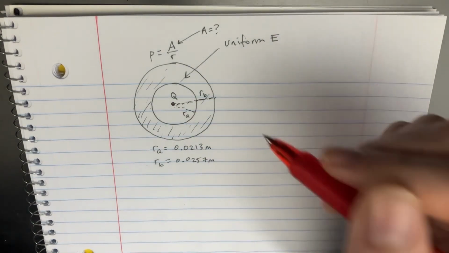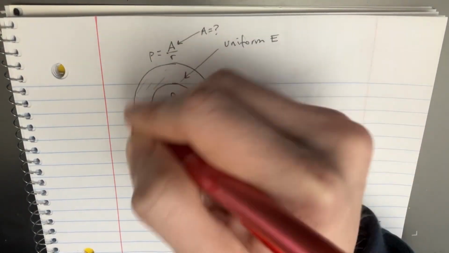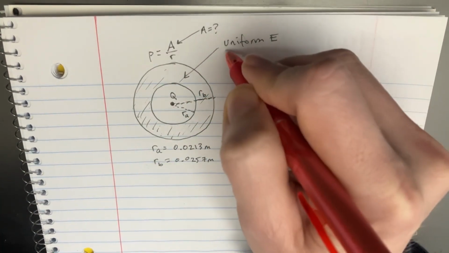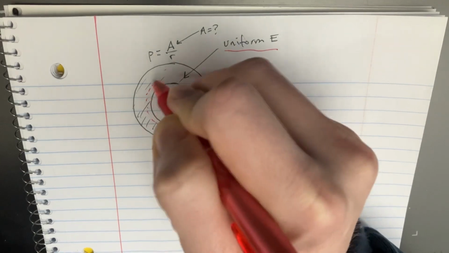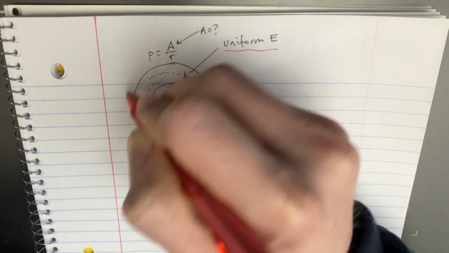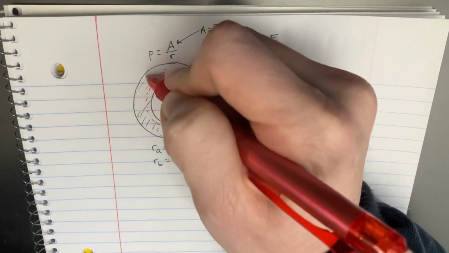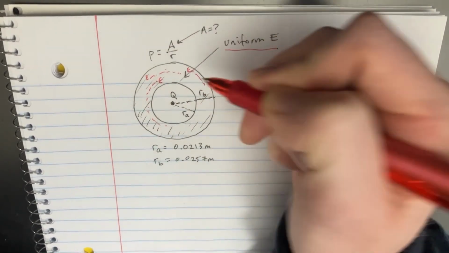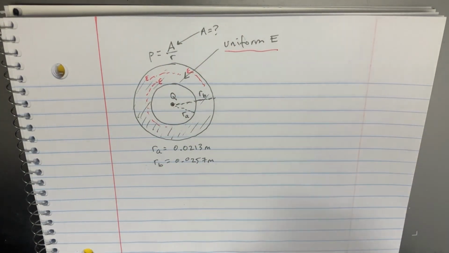We can solve this by using Gauss's law and drawing little imaginary shells everywhere and seeing, okay, it's supposed to be uniform E. So if I draw a shell here, or here, or here, it doesn't matter where I draw it, they're always going to have the same E, right? All right, so let's consider that when we use our equations.